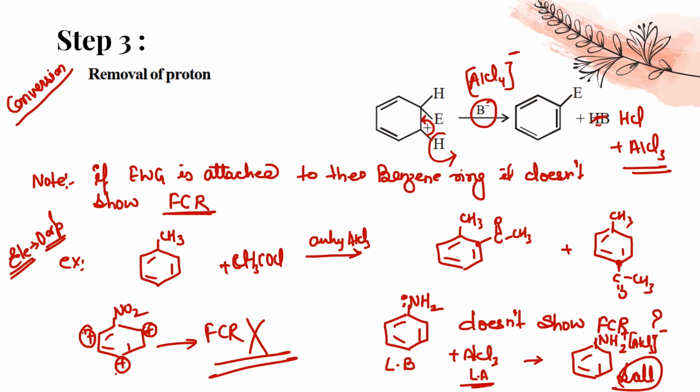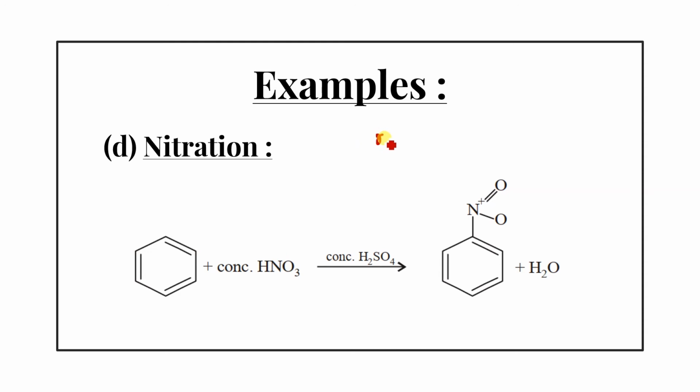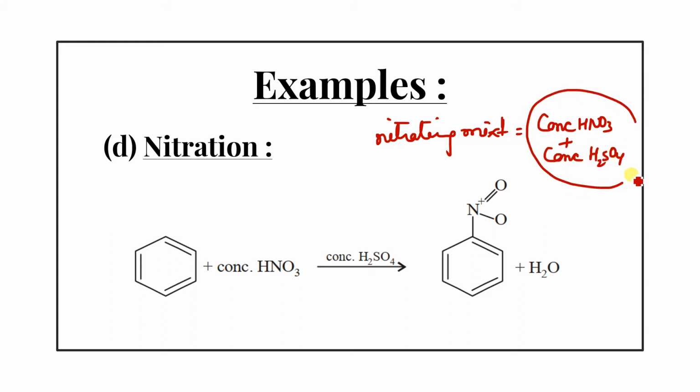I hope it is clear. Any doubt? Let's know about other reactions. Okay. Nitration. For the nitration we will use the nitrating mixture, and the nitrating mixture is conc HNO3 plus conc H2SO4. Again, if I ask what is the role of H2SO4, this H2SO4 acts as an electrophile generator. इससे electrophile generate करता है, and what will be the electrophile? This electrophile will be NO2 plus. Conc H2SO4 acts as a generator of electrophile.